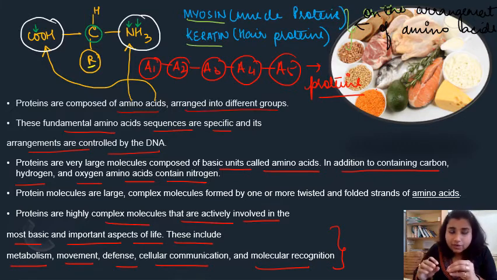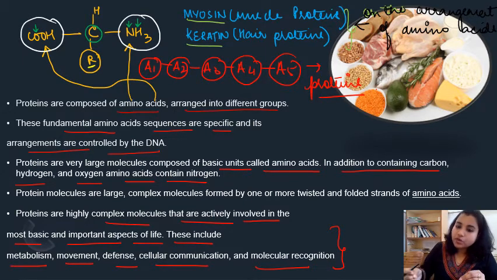See, when you are suffering from indigestion or loose motions or any kind of stomach ache, what will happen? Your digestive enzymes will not work properly. Digestive enzymes are basically proteins. So ultimately it is protein which is playing a role. So they help in metabolism, movement, defense, cellular communication and molecular recognition. Clear?